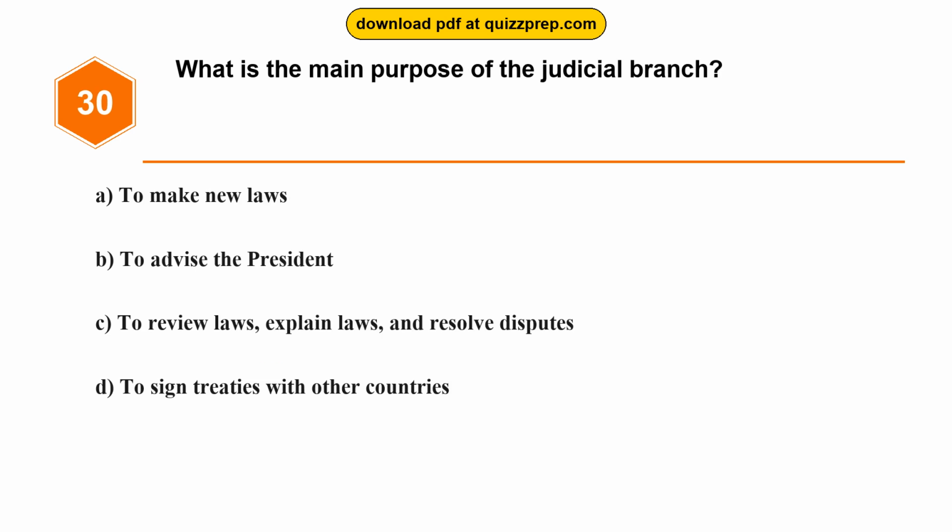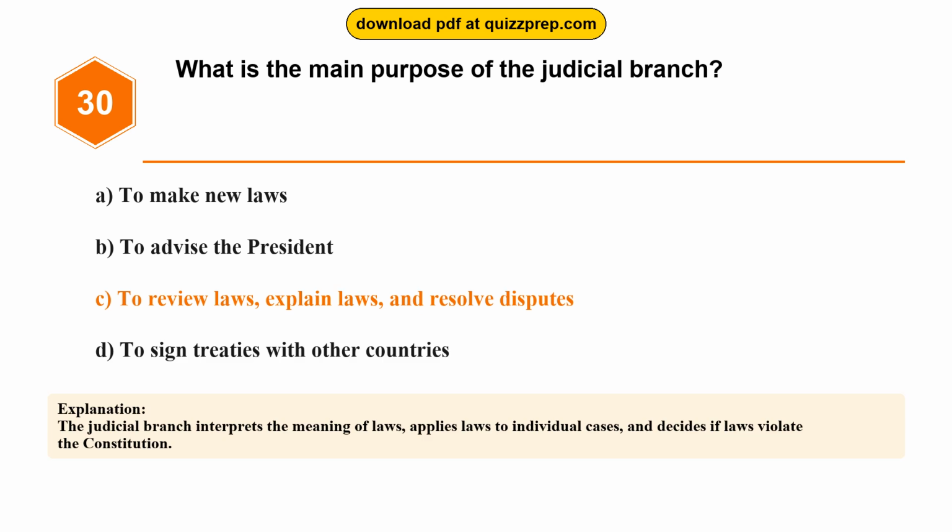Question 30. What is the main purpose of the judicial branch? Option A. To make new laws. Option B. To advise the President. Option C. To review laws, explain laws, and resolve disputes. Option D. To sign treaties with other countries. The correct answer is option C. To review laws, explain laws, and resolve disputes. The judicial branch interprets the meaning of laws, applies laws to individual cases, and decides if laws violate the Constitution.